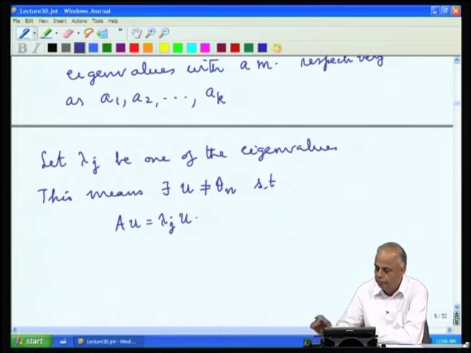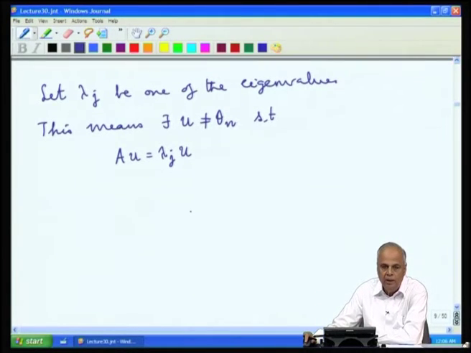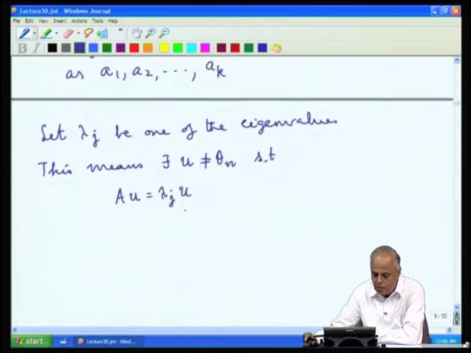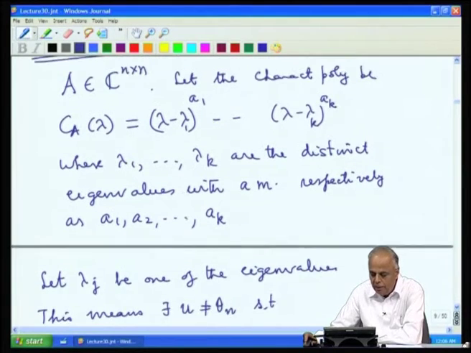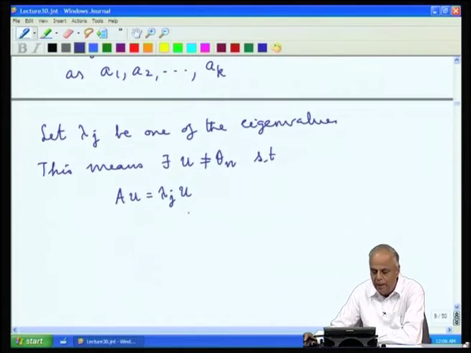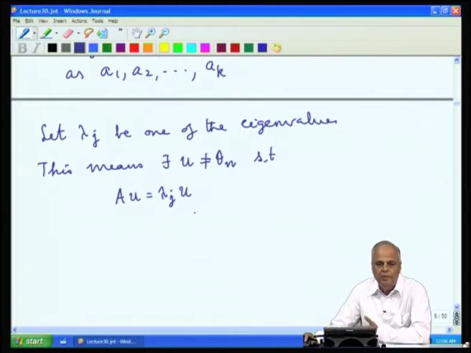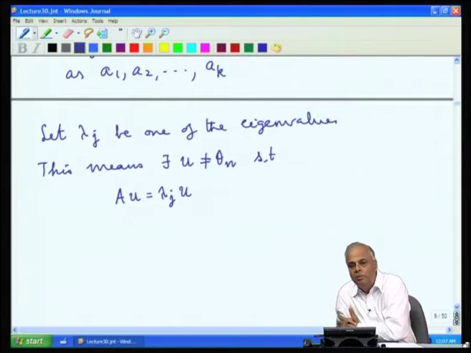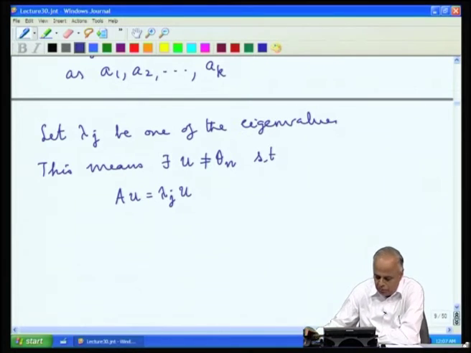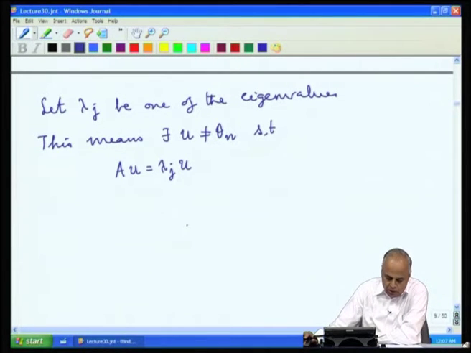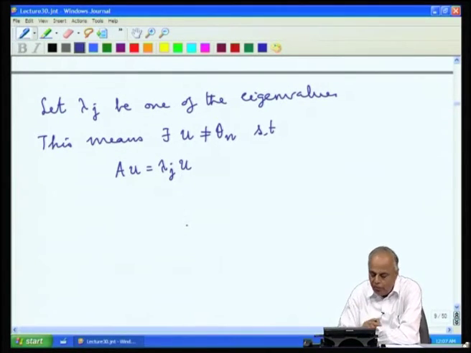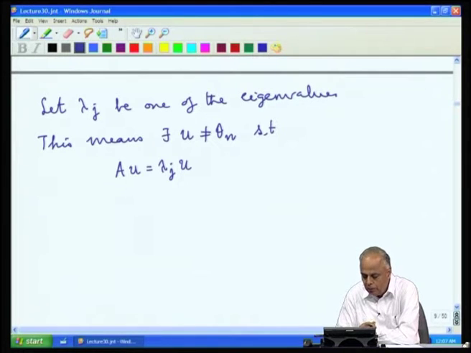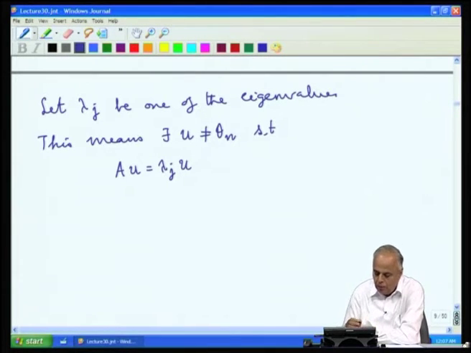This is what is meant by saying that something is an eigenvalue, because it is an eigenvalue means determinant of lambda j I minus A is 0. If the determinant is 0, lambda j I minus A is not invertible, and therefore, this homogeneous system must have a non-trivial solution. All this we have discussed in the previous lecture. So, therefore, there is a vector u, different from 0, such that A u equal to lambda j u.